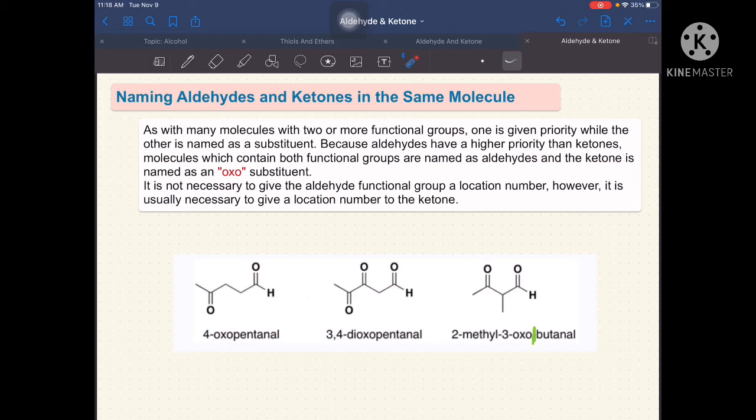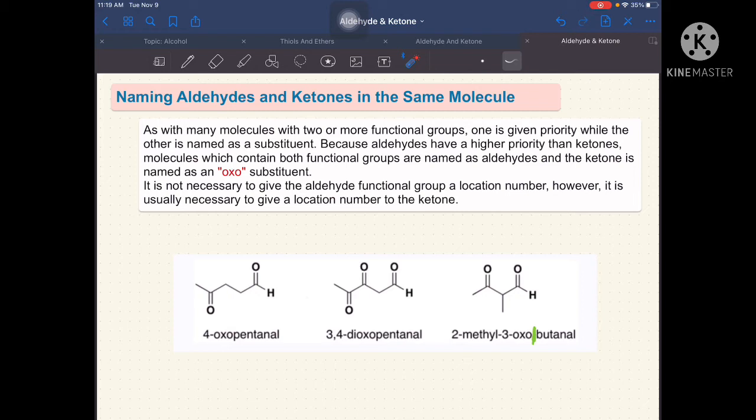So, ibig sabihin, may isa tayong pa-priority and then yung hindi natin mapa-priority, magiging substituent na lang siya. So, in this case, aldehydes have higher priorities. Remember, ang aldehyde meron siyang higher priority kesa kay ketone. So, ibig sabihin, si ketone yung magiging substituent natin and then si aldehyde yung ating magiging parent chain.